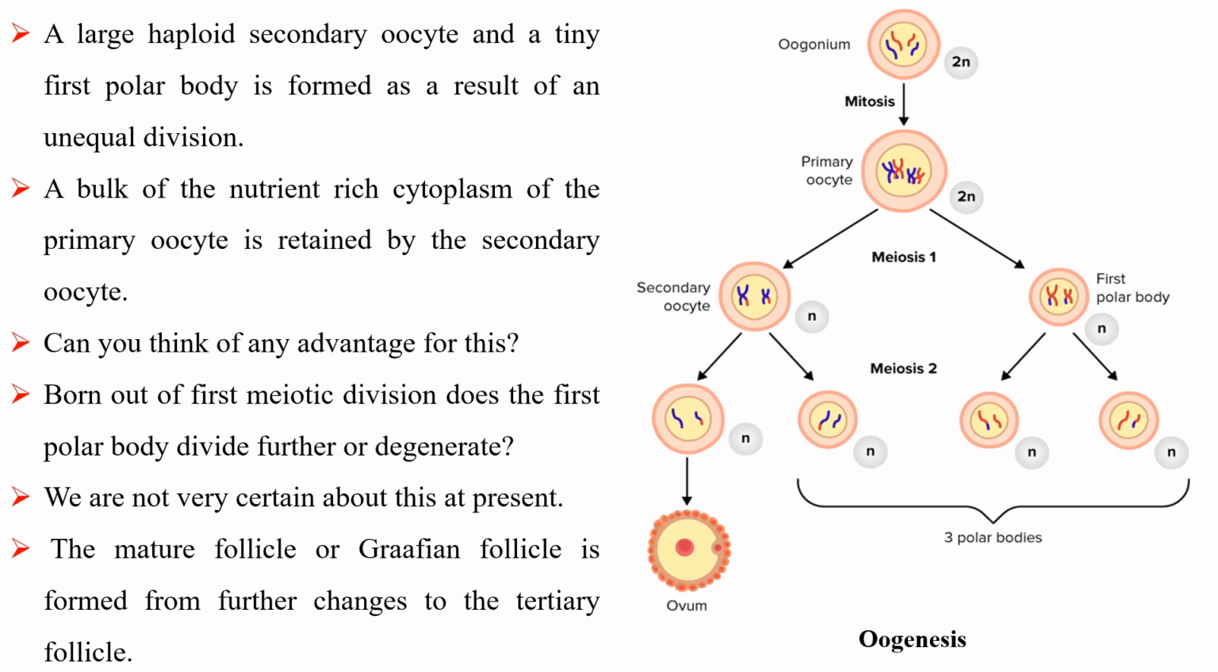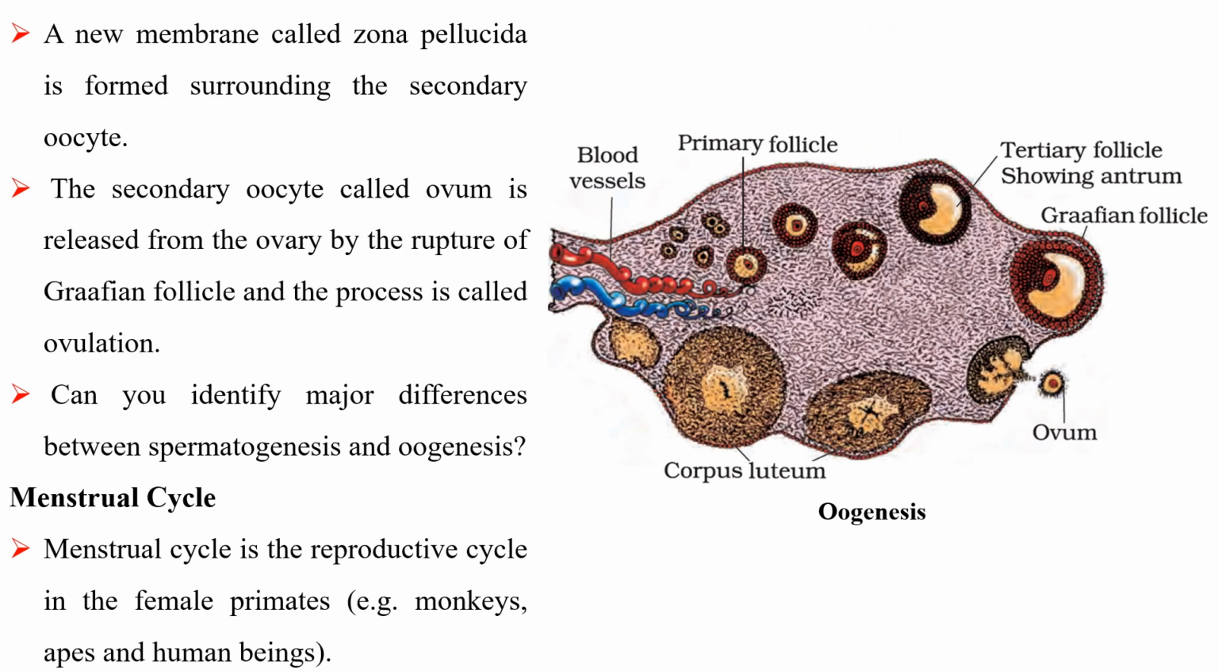The mature follicle, or Graafian follicle, is formed from further changes to the tertiary follicle. A new membrane called zona pellucida is formed surrounding the secondary oocyte. The secondary oocyte, called ovum, is released from the ovary by the rupture of the Graafian follicle, and the process is called ovulation. Can you identify major differences between spermatogenesis and oogenesis?